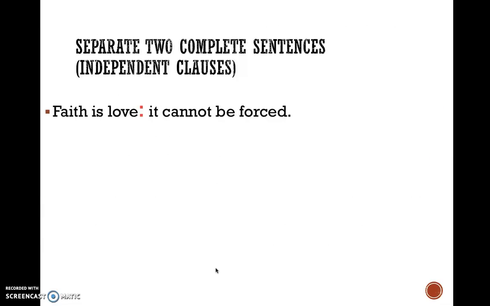You can also use colons to separate two complete sentences, independent clauses. This is very, very, very rare. All right, but it can happen. So: faith is love: it cannot be forced. This is used really most of the time when either independent clause is going to be really short. Okay, really, really short and impactful.